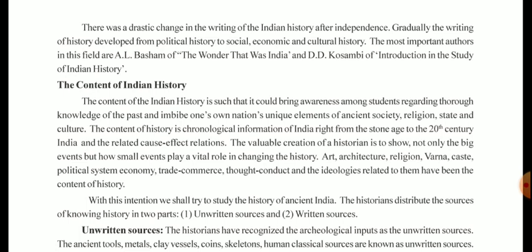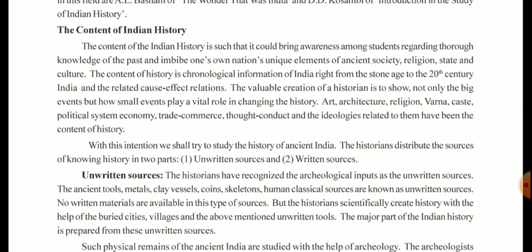So, after independence, history took, we can say, a U-turn, because there were plenty of things to be noticed over here, and there were many important authors who have contributed very well in the field of history.